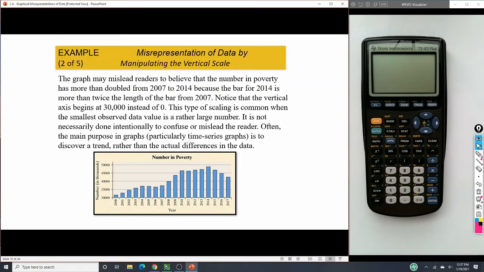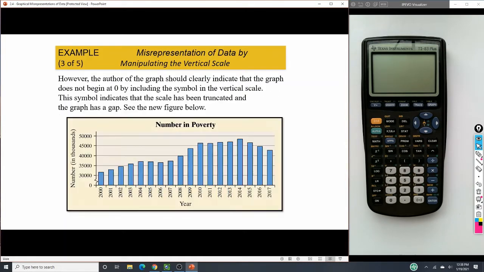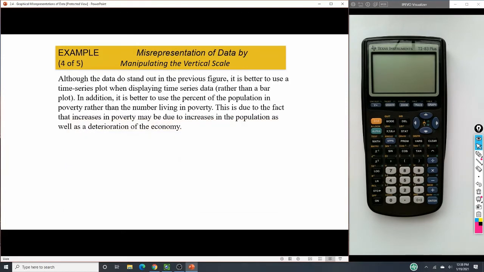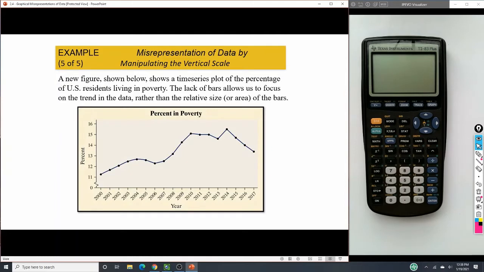So really we need to make sure the reader knows there's a big gap that is missed. They've truncated it so we can see a little bit closer, but we need to understand that there's a huge gap of information missing. Maybe a better way of looking at that would have been a frequency polygon, so we can see some of those pieces and look at them a little bit better.